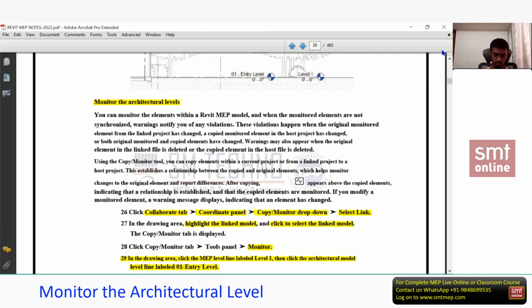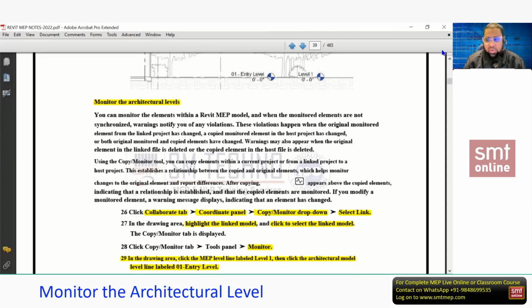Okay, so I'll take the reference of electrical. As an electrical or mechanical engineer, you know the importance of the levels, right? What will happen if you change the level for one service? It will affect all the services, no? Similarly, if there is a change in the level from the architect at the design stage, it will affect all the services. For example, the bottom of slab, you know what is bottom slab?